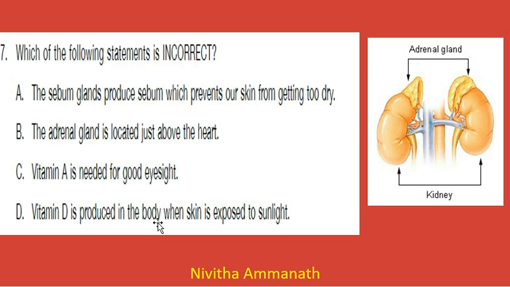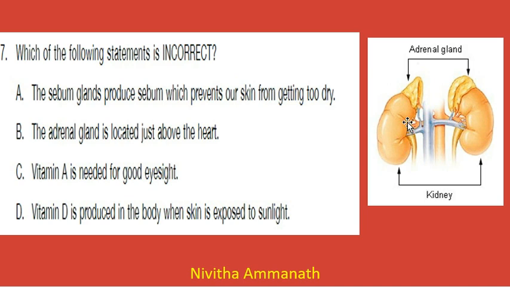Vitamin D is produced in the body when skin is exposed to light. That is true. Vitamin A is needed for good eyesight. That's also true. The adrenal gland is located just above the heart. No, it's not true because adrenal gland is situated above the kidneys.